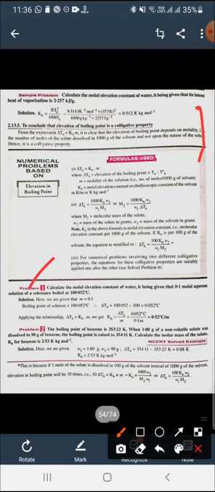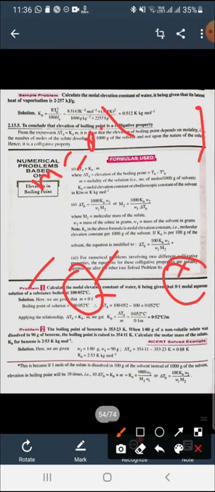So this is all. Problem 1: here we are calculating the molar elevation constant for water, given that a 0.1 molal aqueous solution boiled at this temperature. So molality is given as 0.1, and the boiling point of the solution, that is TB, is given as 100.052 degrees Celsius.